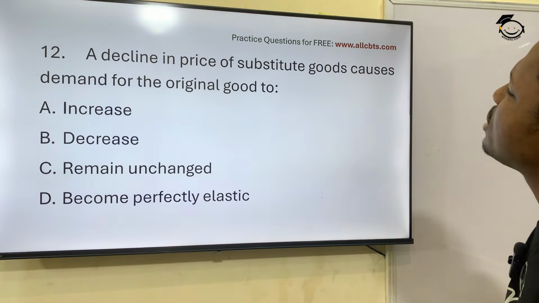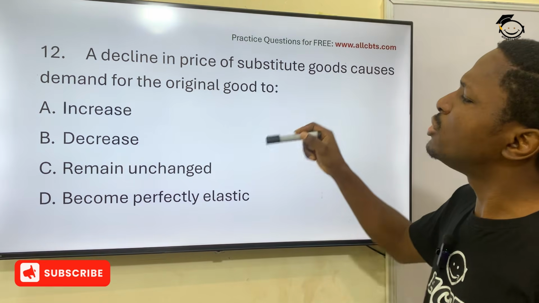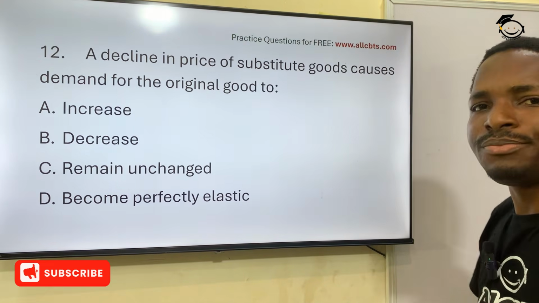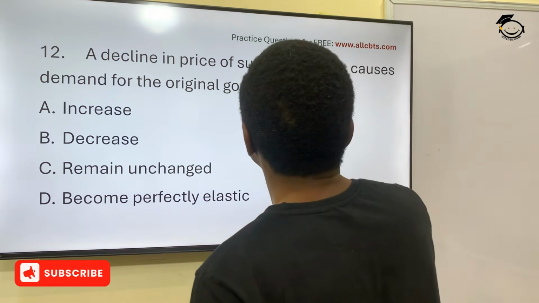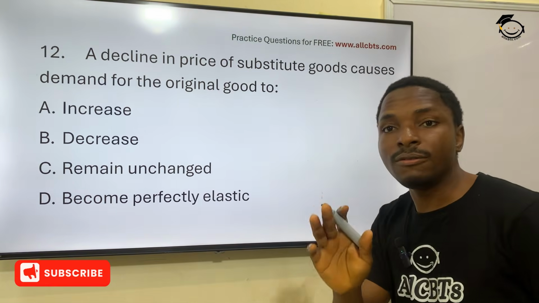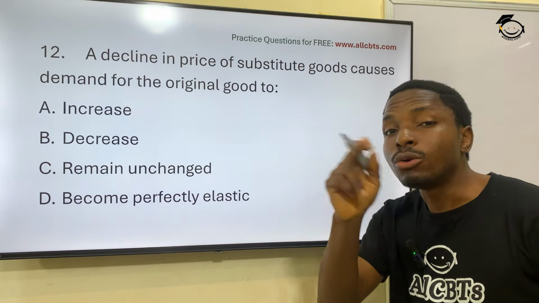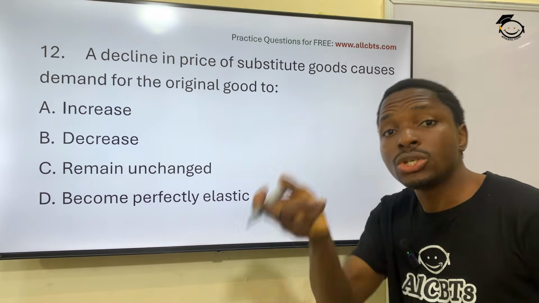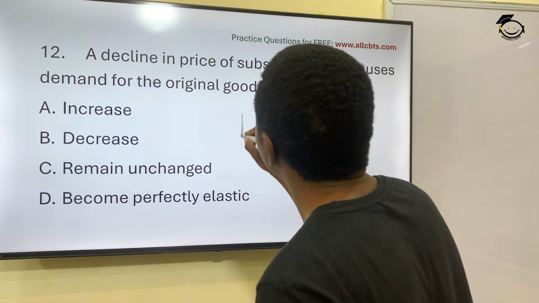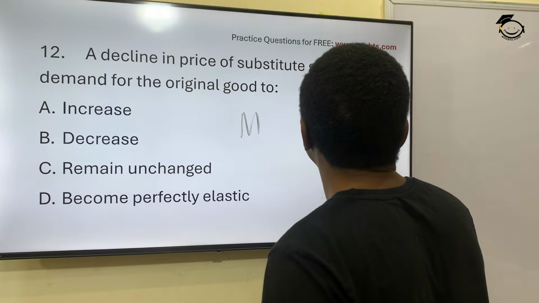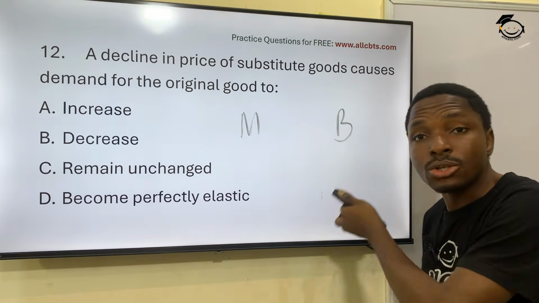Question 12. A decline in price of substitute goods causes demand for the original goods to what? This is another interesting one. If you didn't know before, know now. Substitute goods are goods that can be substituted for each other. For example, we have Milo, we have Bonvita. Milo and Bonvita are substitute goods.